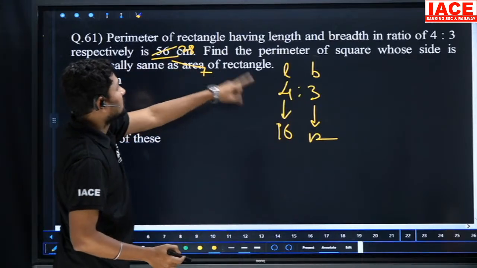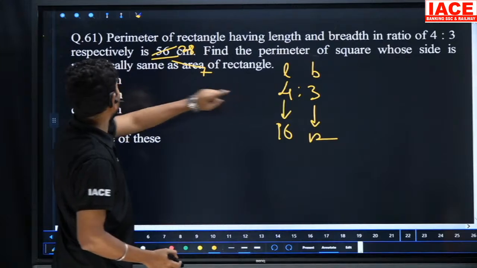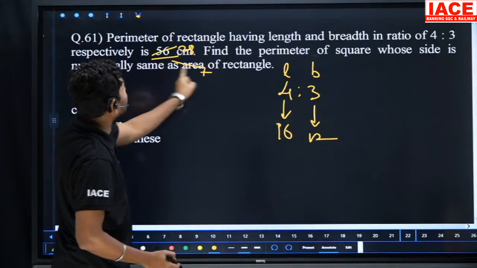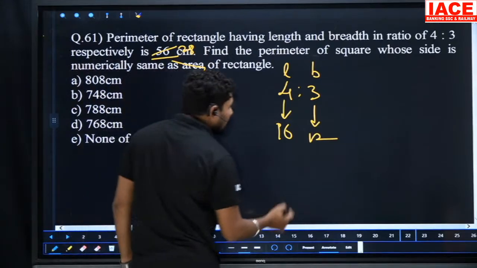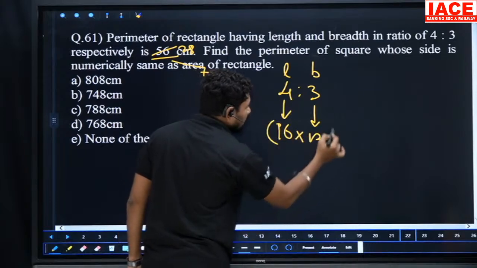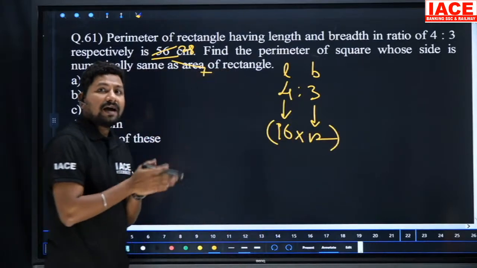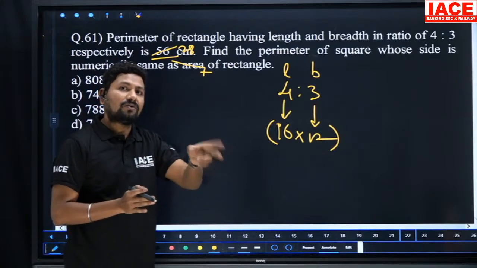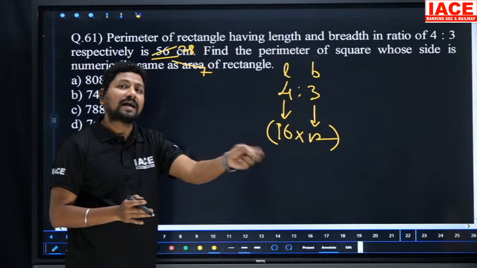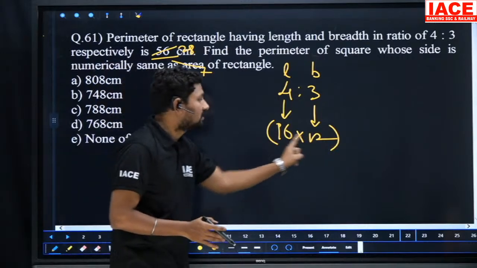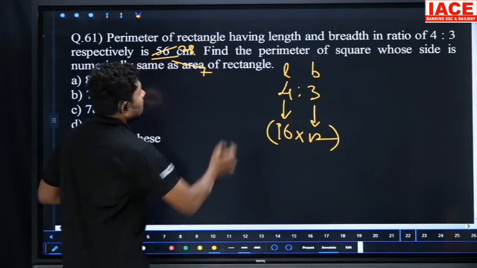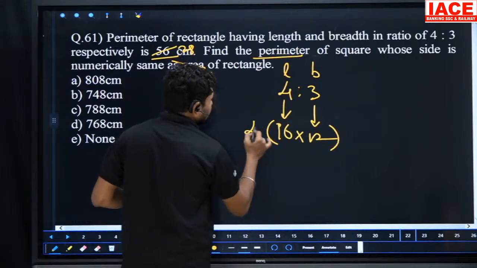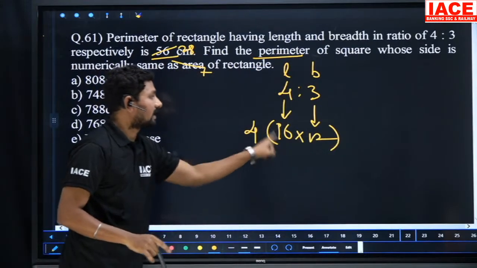Find the perimeter of a square whose side is numerically the same as the area of the rectangle. The formula for the area of a rectangle is length into breadth. Once we find the area, that area is equal to the side of the square, just the side value: 16 into 12. But we need the perimeter of the square, and the formula is 4a, 4 into side.